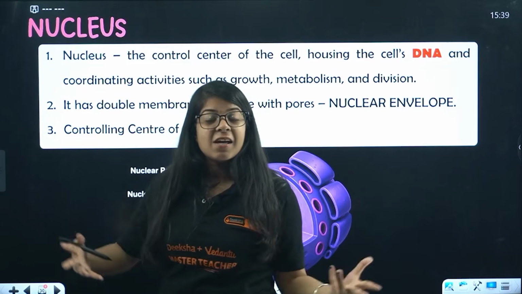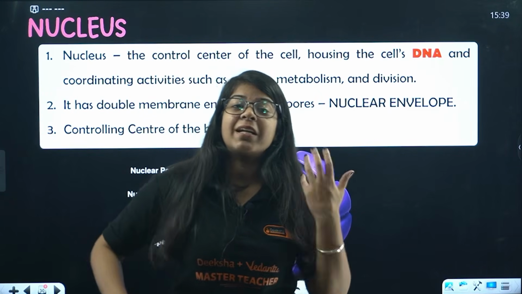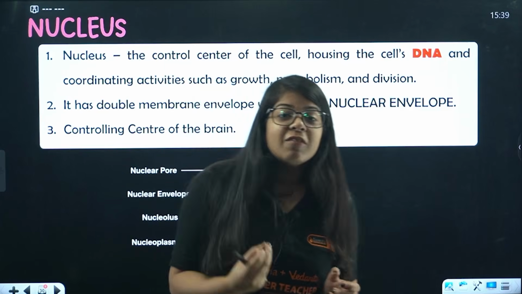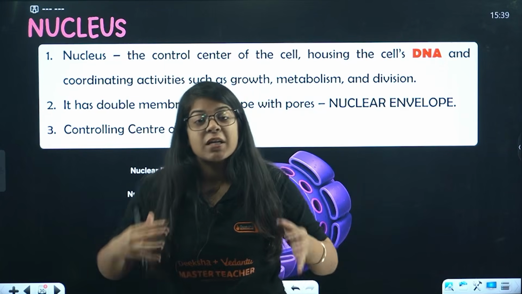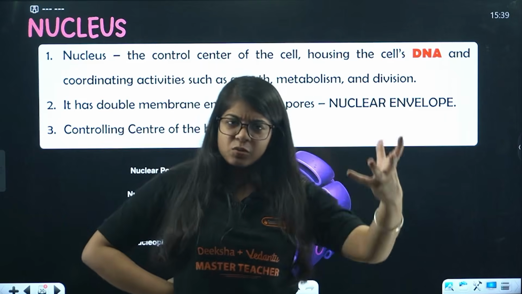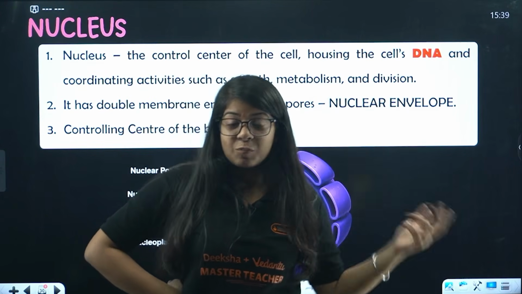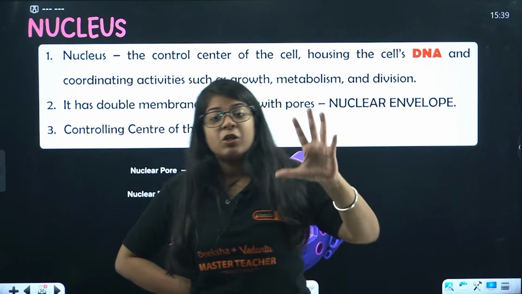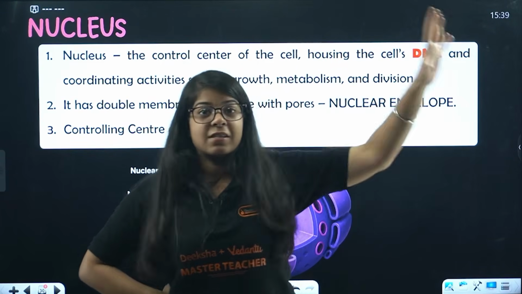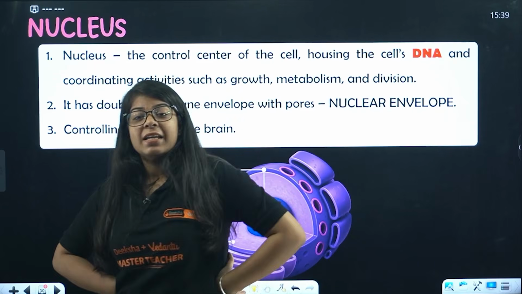We know the cell divides. We studied about that, right? We know the cell controls our metabolism. It gives us energy to do the work, right? So all that is coordinated by the nucleus because it is the brain. Just like the CPU is the brain of the computer, our brain is the brain of our whole body. It controls our neurons, it controls our structures, right? Everything is controlled by the nucleus.